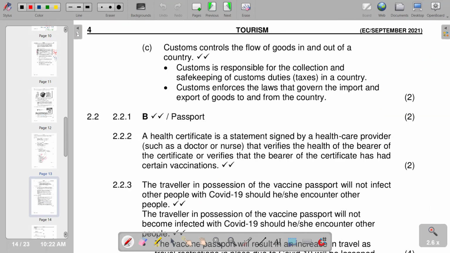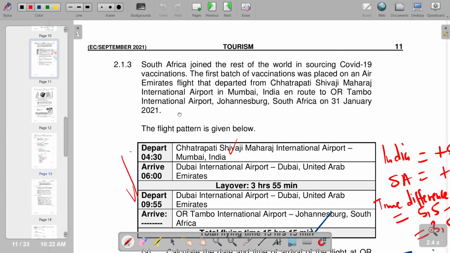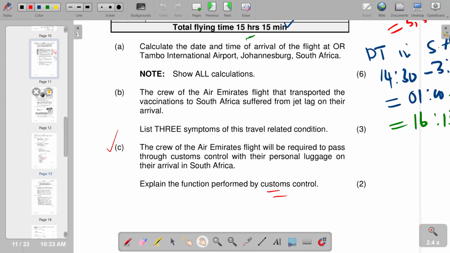So customs control controls the flow of goods in and out of a country. It's responsible for the collection and safekeeping of customs duties in a country. Enforces the laws that govern the import and export of goods to and from the country. So basically, those are the functions. And then, of course, moving on to the next part of our question, which is now going to be 2.2.